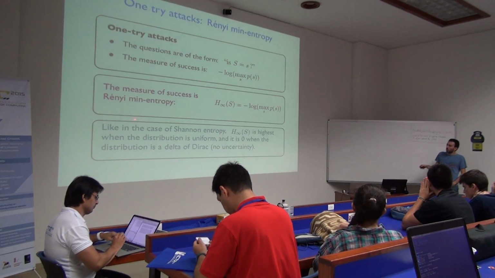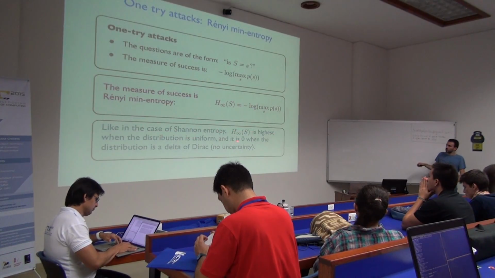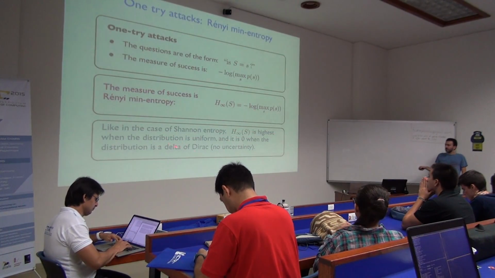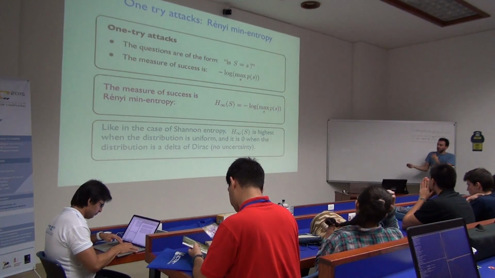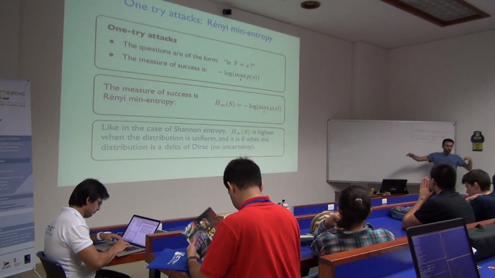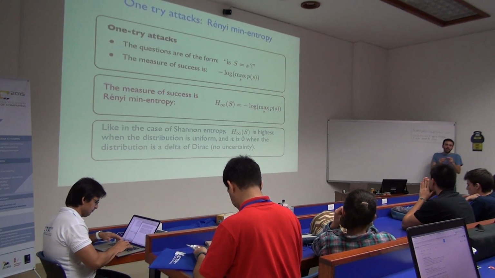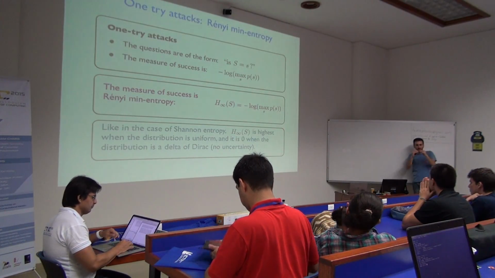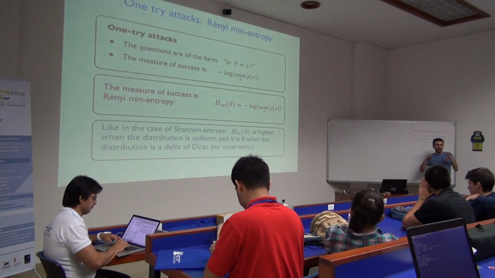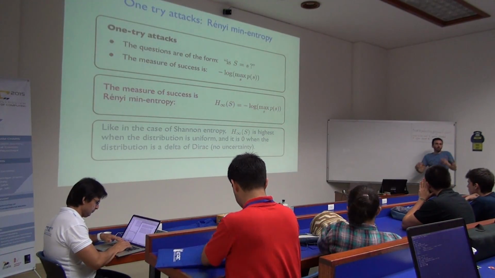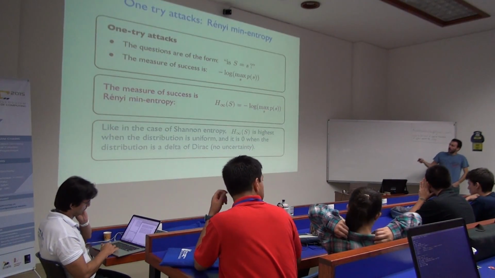All right. So, like in the case of standard entropy, this entropy is the highest when the distribution is uniform, and 0 when the distribution is a Dirac delta, right? So this behaves in a similar way. A uniform distribution increases the entropy, because if I have a uniform distribution, then nothing has a higher probability than the others, right? So my best guess cannot be informed at all. There's no real information in this probability distribution.